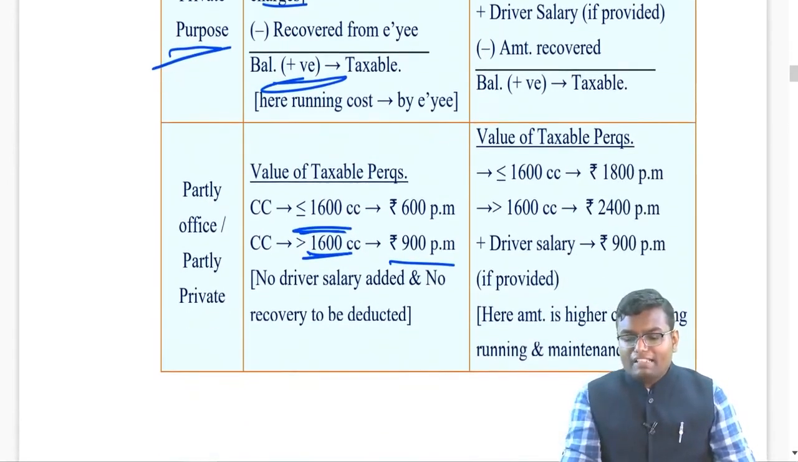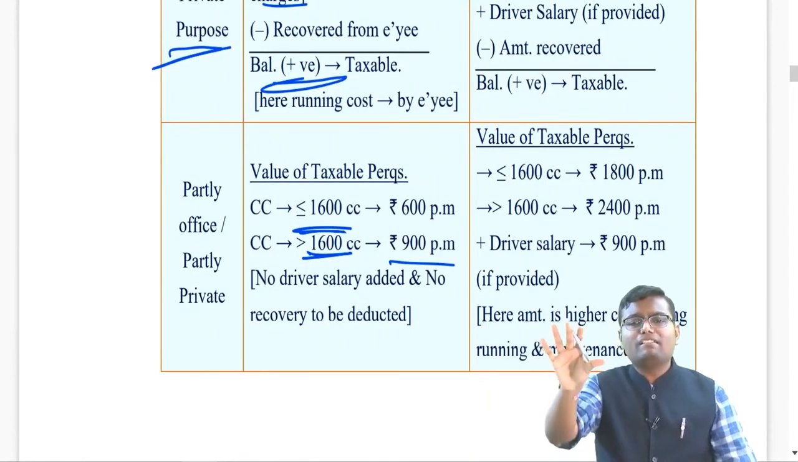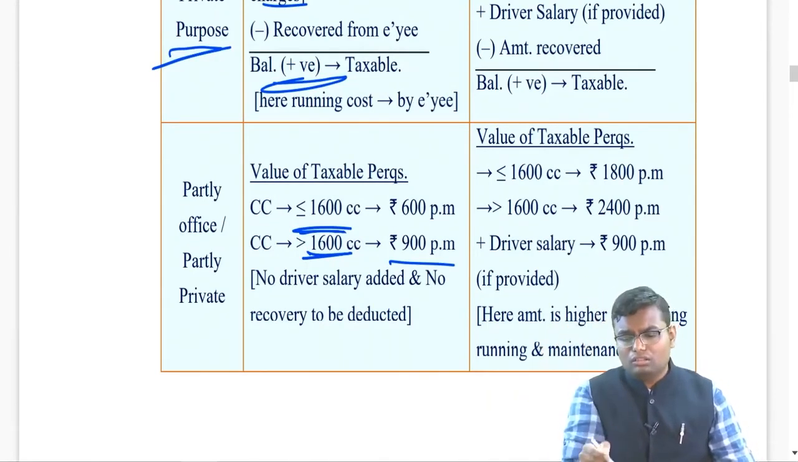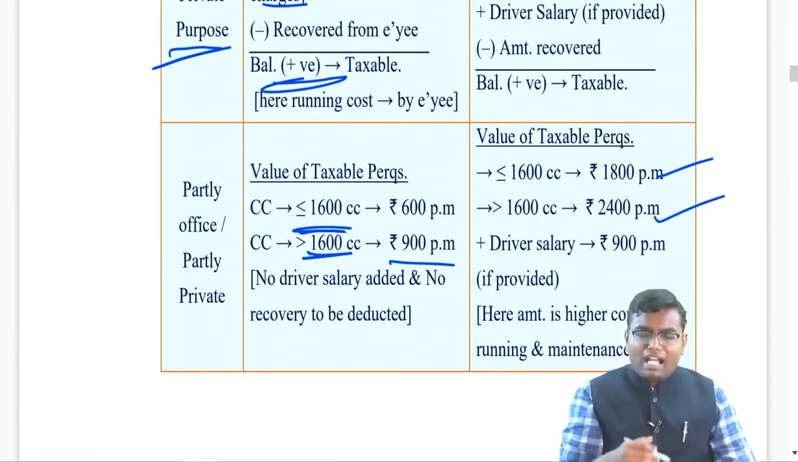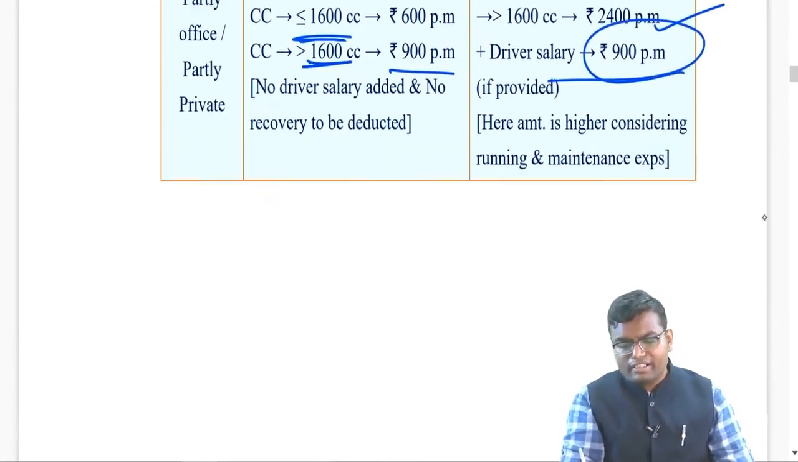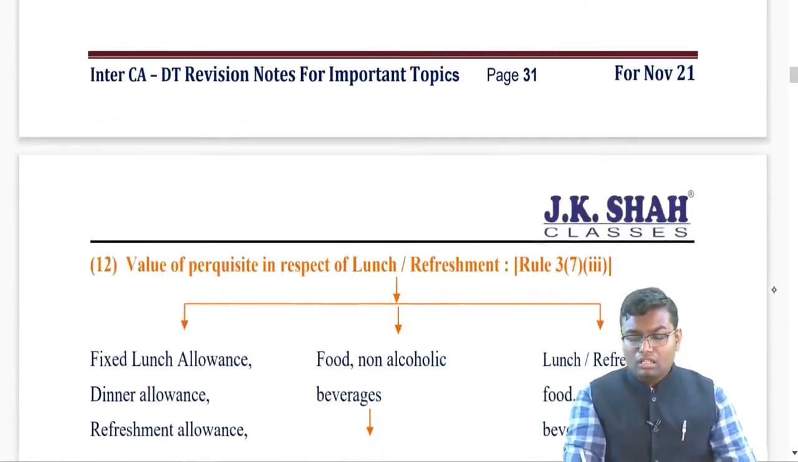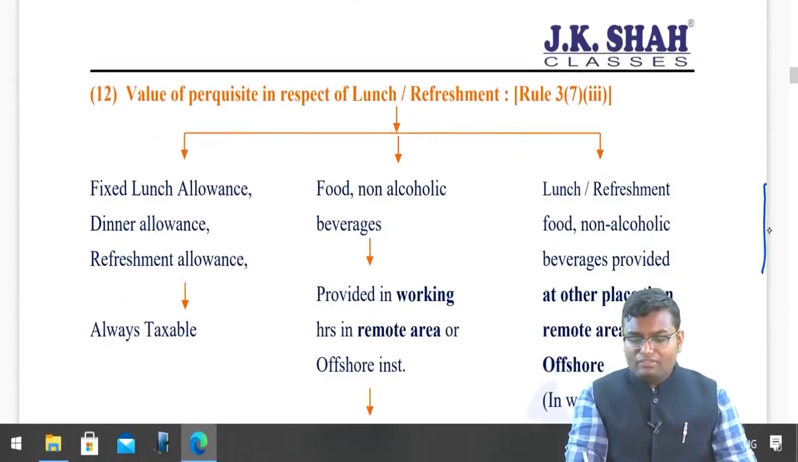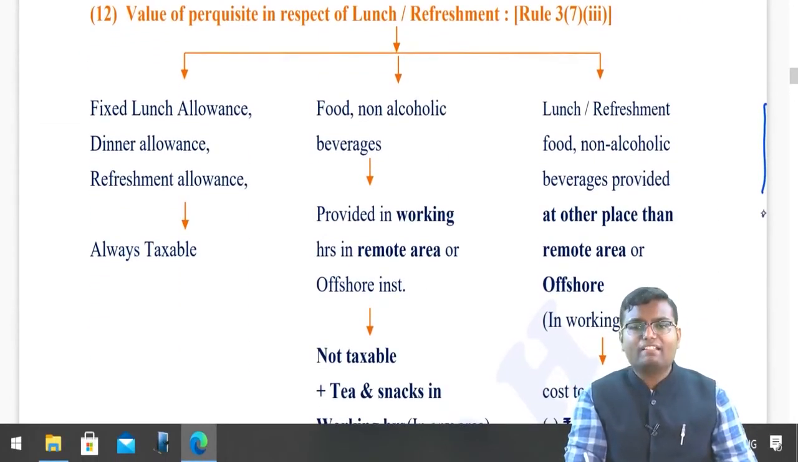But if it is partly, then a fixed amount is given, you don't see what is the actual cost, directly tax the amount which they have given. What is the amount? Either 1800 per month or 2400 per month. And if driver salary is also there, add 900 per month. Don't deduct recovery. The next perquisite, if you are given with lunch, refreshment, etc.